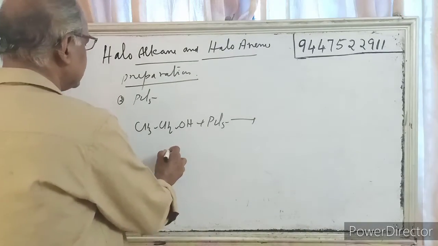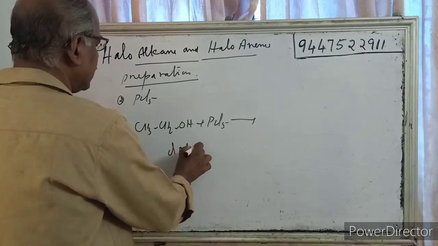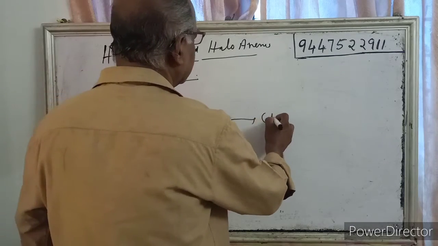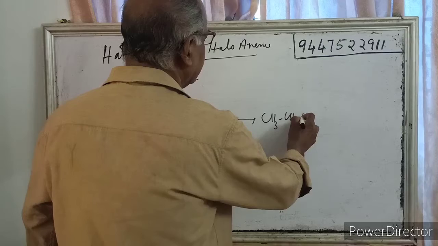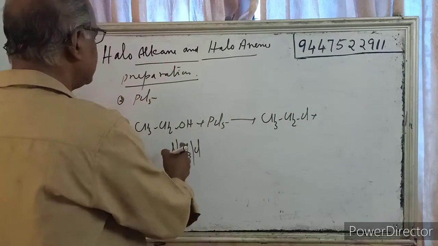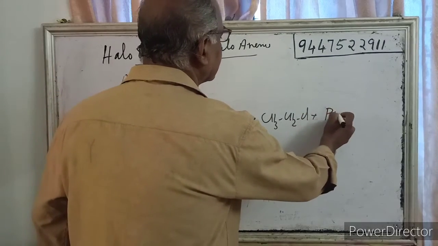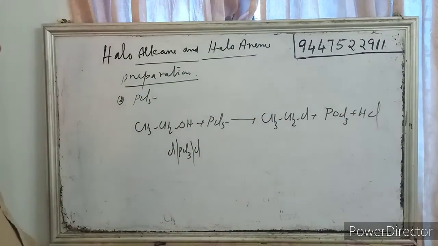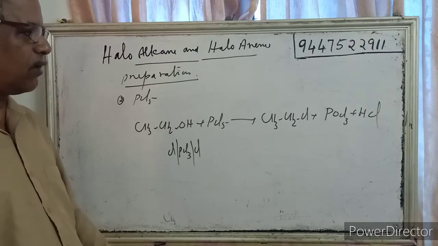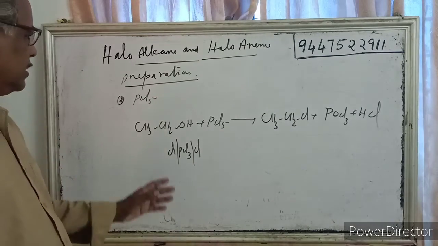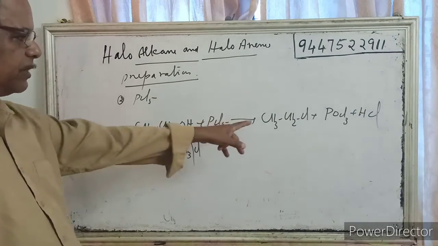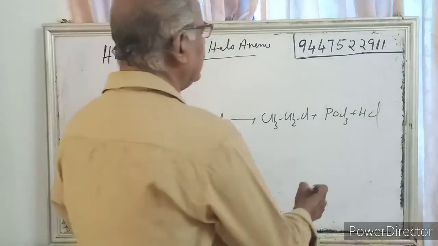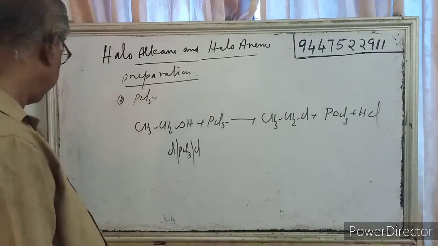So the reaction splits like this to give CH3CH2Cl plus POCl3 plus HCl. These are the products: ethyl chloride, phosphorus oxychloride and HCl. So alcohols react with PCl5 to give corresponding alkyl halides, phosphorus oxychloride and HCl.